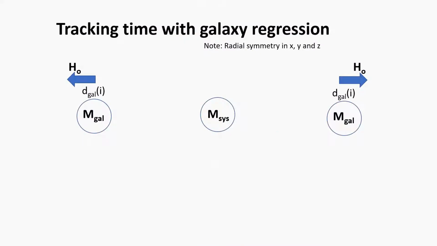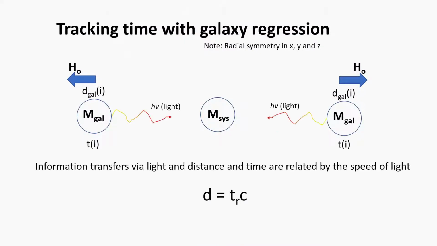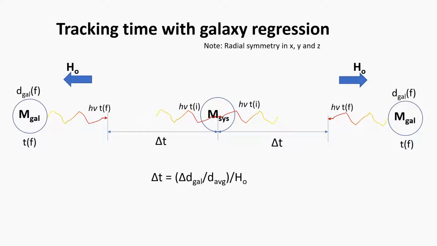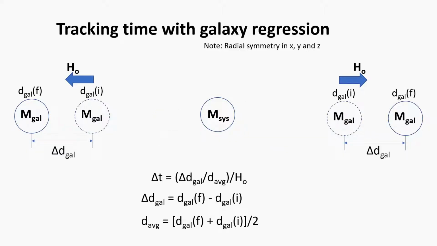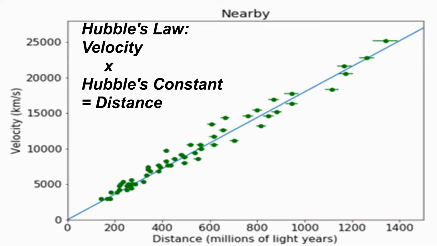Now in reality, this regression is radial and in all directions, but for simplicity, we will use only a single arbitrary direction. Because information travels via light, distance and time for a given galaxy are related by the speed of light. When we receive light from galaxies regressing at Hubble's constant, the change in time and the change in distance from us are related by its average distance and Hubble's constant. This is because Hubble's constant regression rate changes linearly with distance.